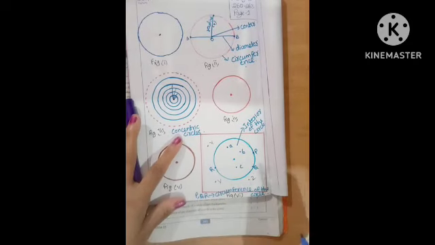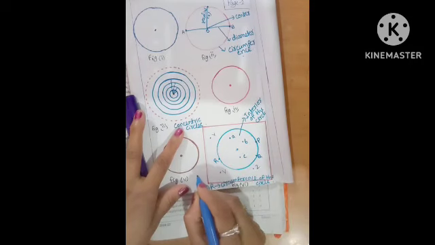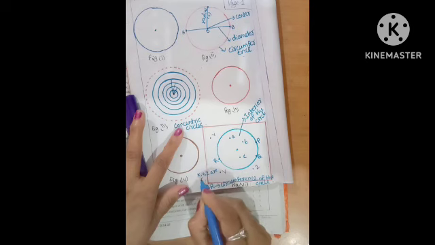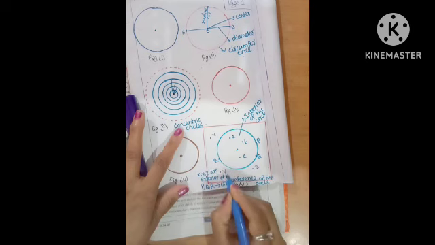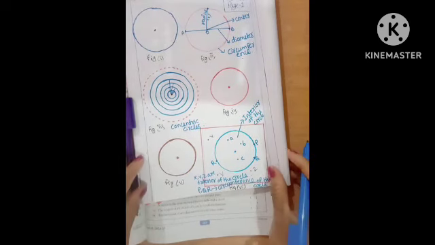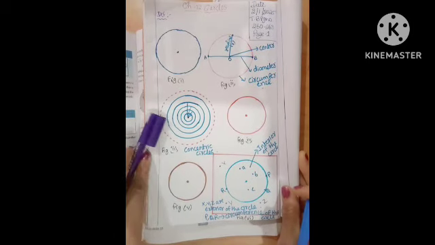X, Y, Z are in the exterior of the circle. Are you clear? This topic is over.